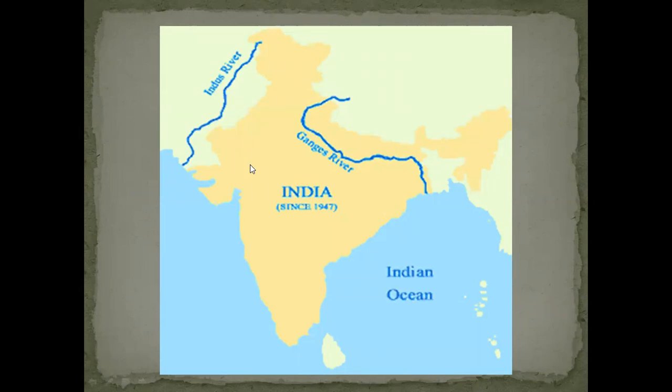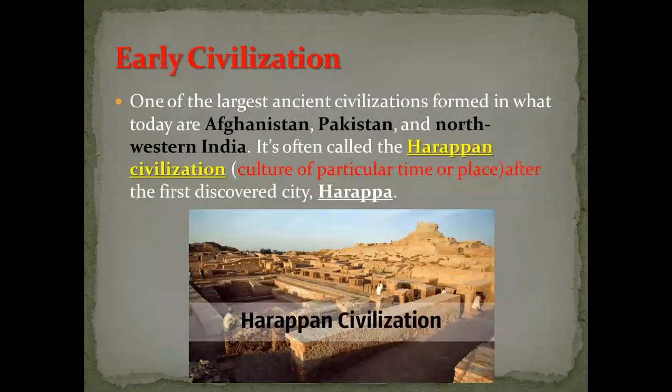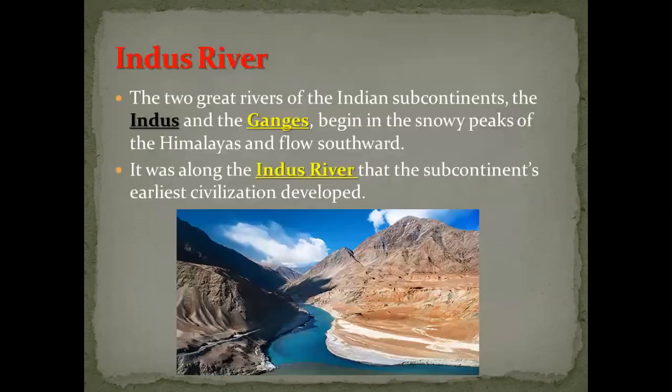The Indian subcontinent contains what? It contains India, Pakistan, and Bangladesh. These are three countries. After that, the last point here says that in the Indus River valley the subcontinent's earliest civilization developed.